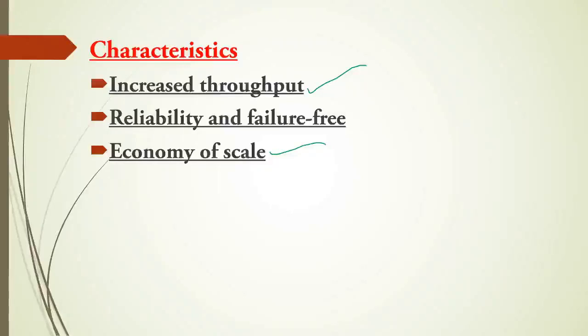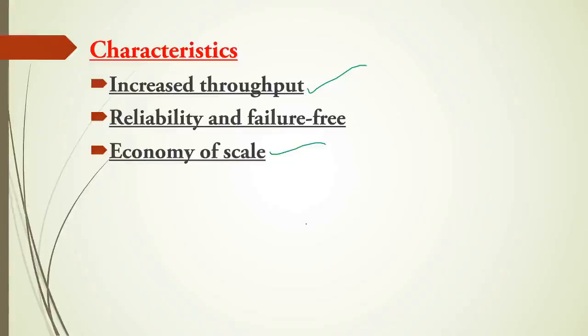Next is economy of scale. These systems can save money compared to single processor systems, because the processors can share peripheral devices, power supplies and other devices, and memories also. Sharing is happening in this multiprocessor system. That's why it is less costly compared to the single processor system.